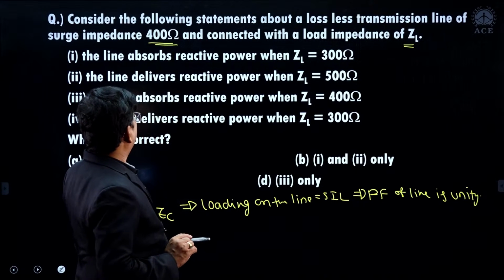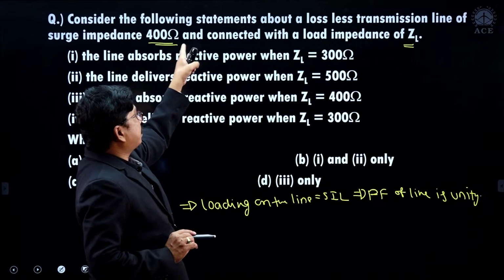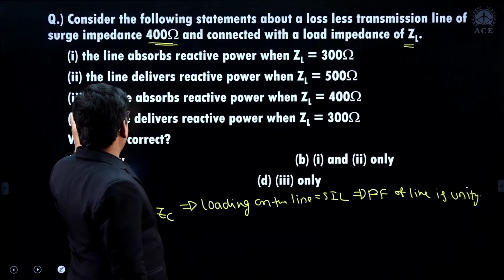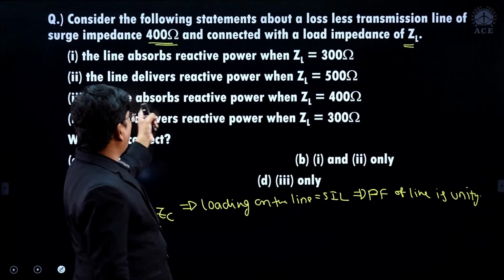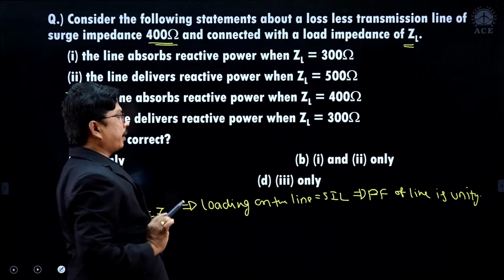It never absorbs any reactive power there. So whenever ZC is 400 ohms, ZL is also 400 ohms, it is not going to take any reactive power. But they have given option 3 as load absorbs reactive power. So that is a wrong statement. Third one is wrong.